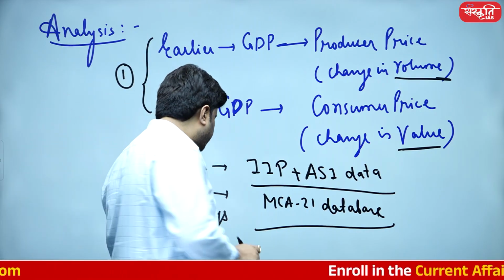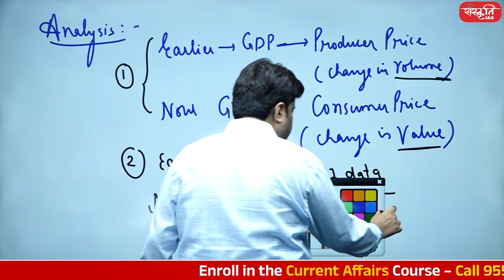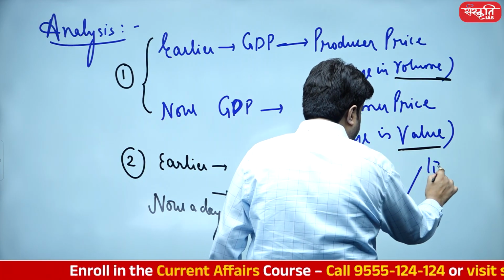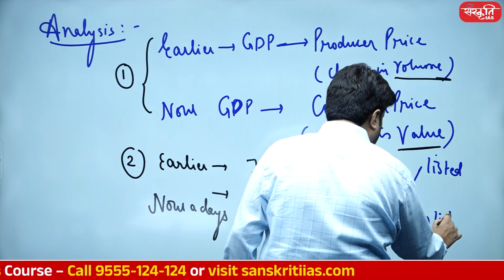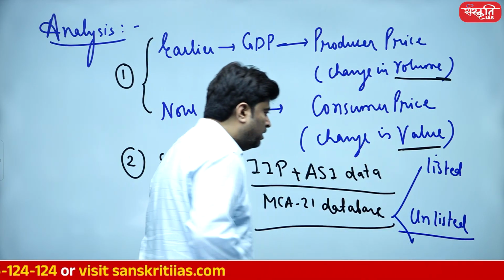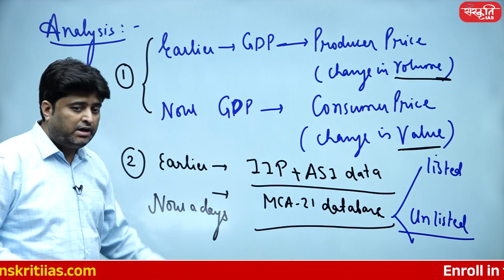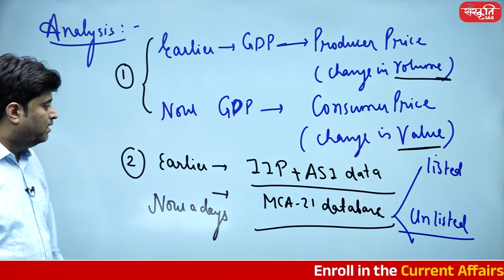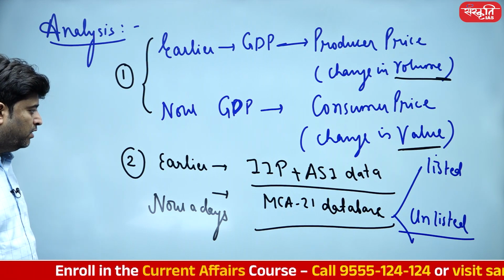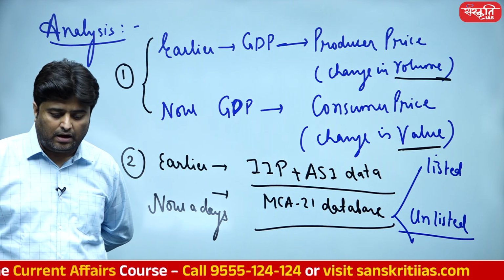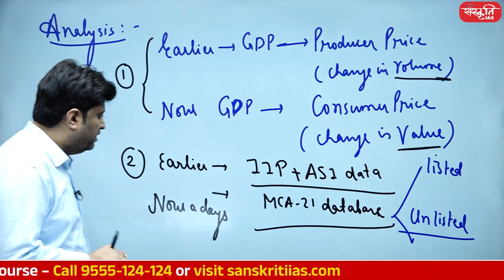So the MCA 21 database is for listed as well as unlisted companies. So the government is absolutely right that this GDP calculation is more appropriate because it includes listed as well as unlisted companies. So earlier we were only focusing on IIP and ASI data. Now we are focusing on the MCA 21 database, listed and unlisted. Later on, the third point.